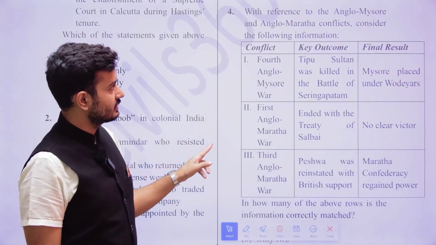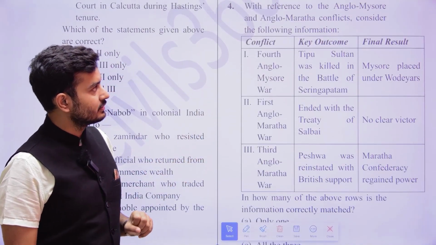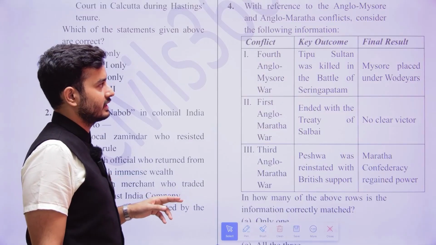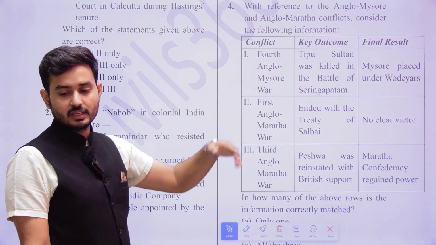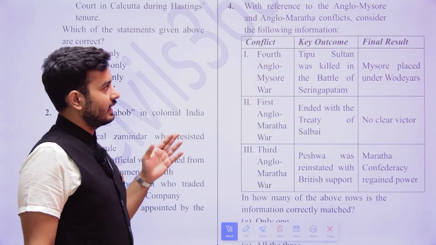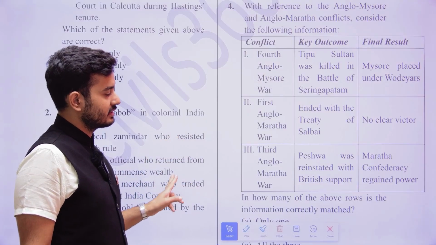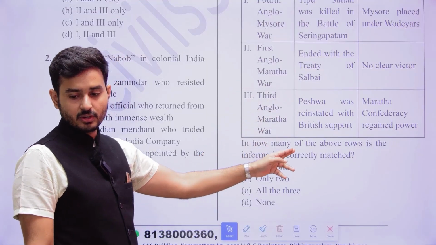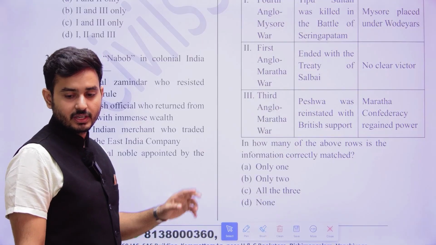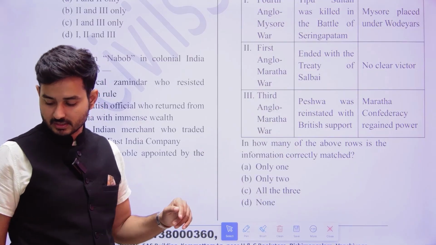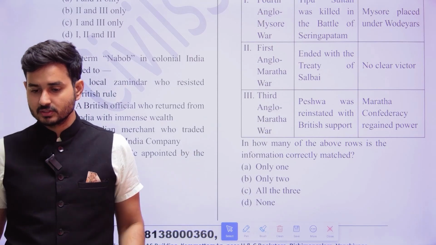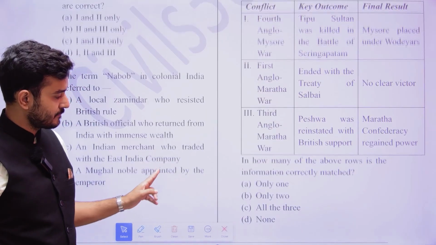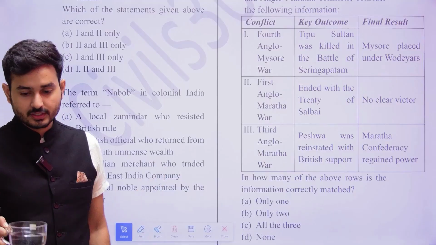The next one is with reference to the Anglo-Mysore and Anglo-Maratha conflicts. Consider the following statements. Here they have given three dimensions in the statements: conflict, key outcome and final result. Here we have to find which one of the following is correctly matched. So what do you think is going to be the answer here?